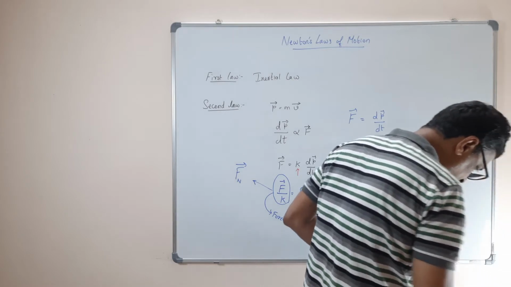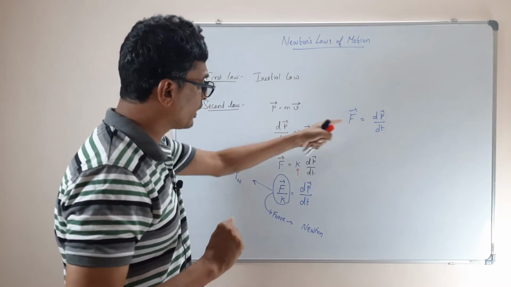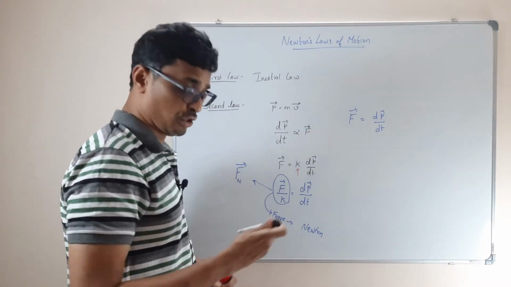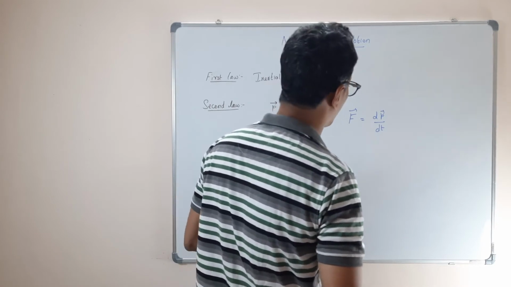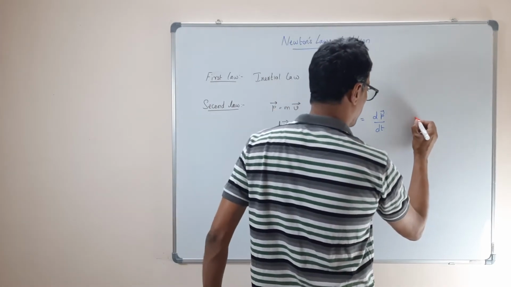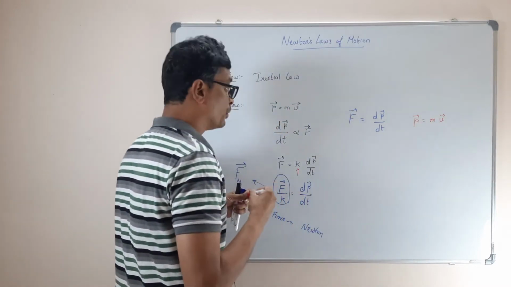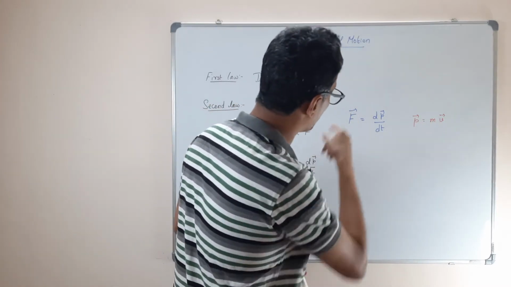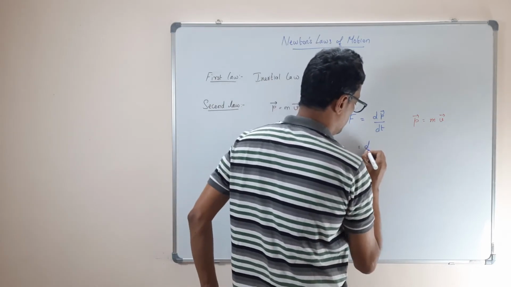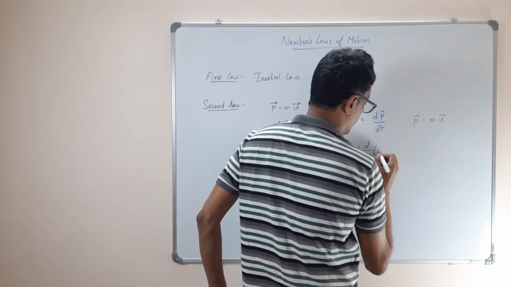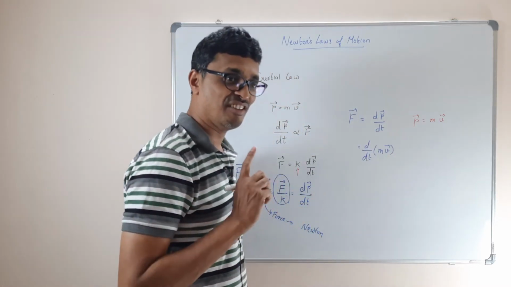So now this is very interesting. Now I can write F is equal to dP by dt. You know what the momentum is, right? If you remember what momentum we wrote yesterday, P is equal to M into V. So now F, or dP by dt, will be equal to, let us substitute, d by dt of mv. Mass is a constant, so we can take it out.